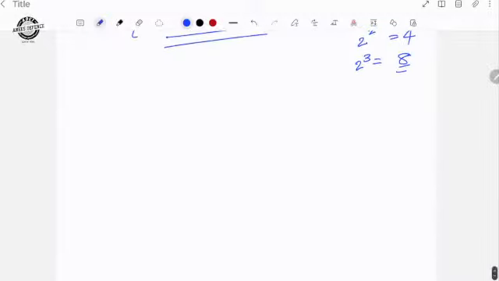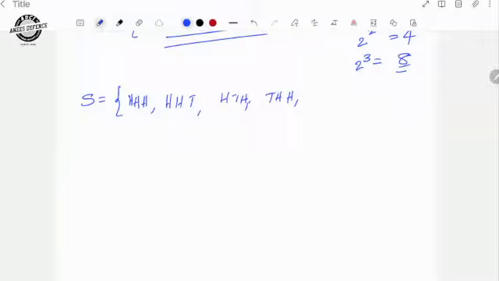That sample space can be written like this: head head head, head head tail, head tail head, tail head head, head tail tail, tail head tail, tail tail head, tail tail tail.